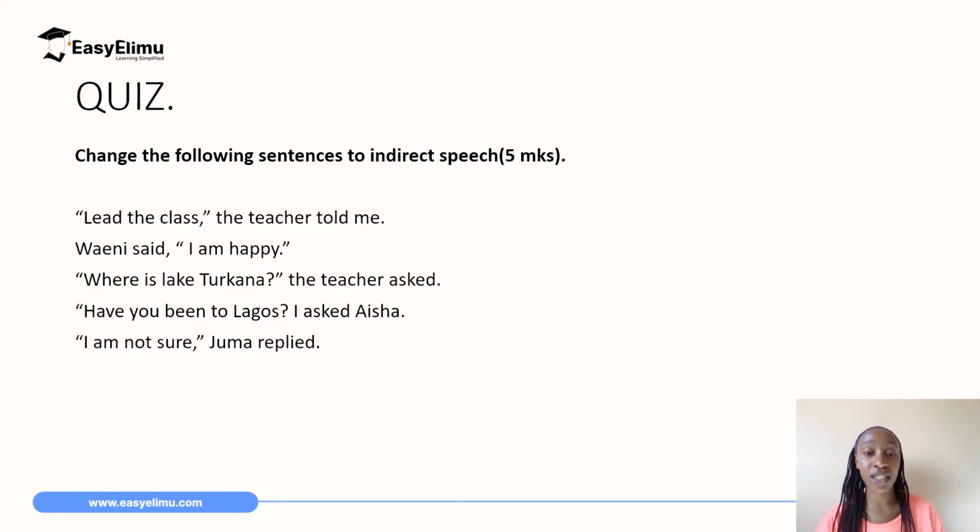And for further practice, you can have a look at those sentences. They are all in the direct speech. Attempt to convert them or change them to indirect speech. Remember to take note of the verb that needs to change, the tense of the verb that needs to change, the punctuation also that you need to use, and some of the words that need to be changed.